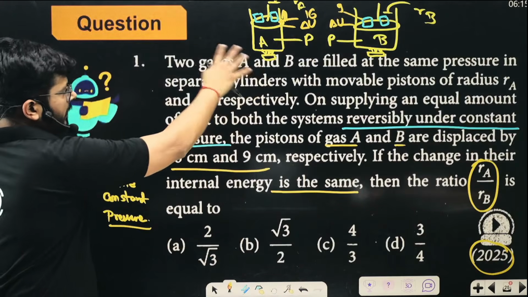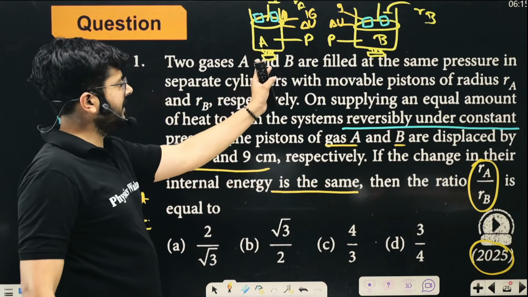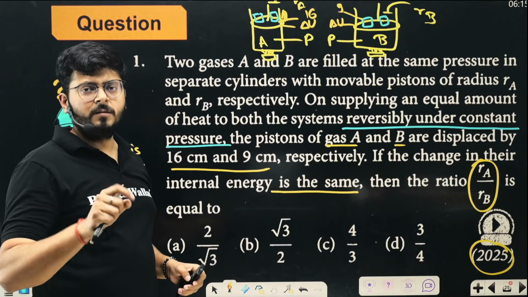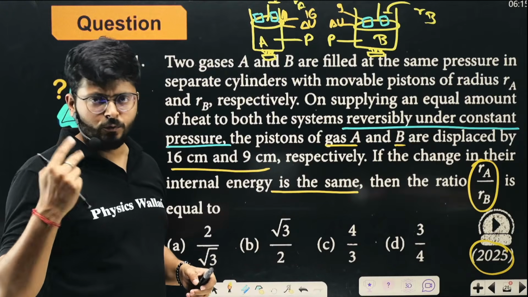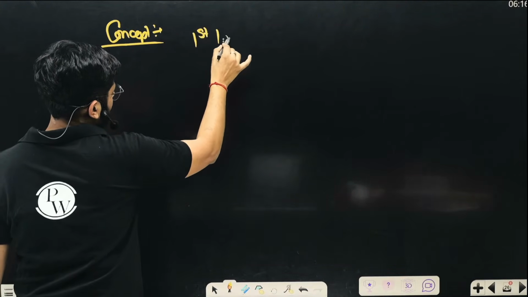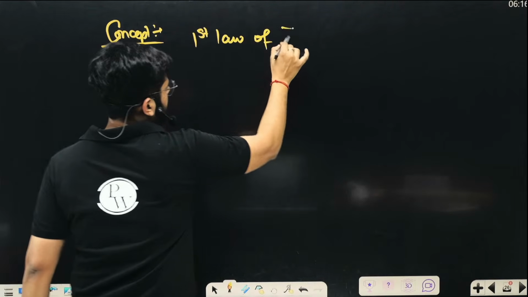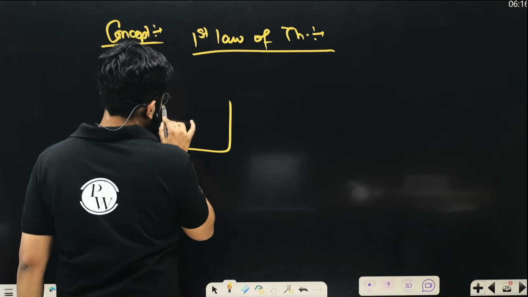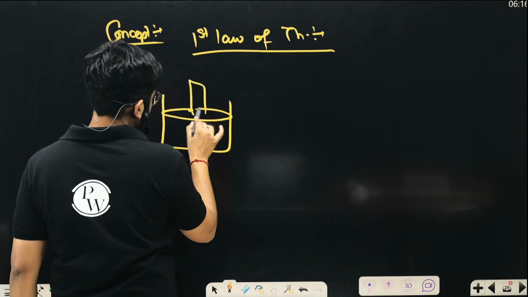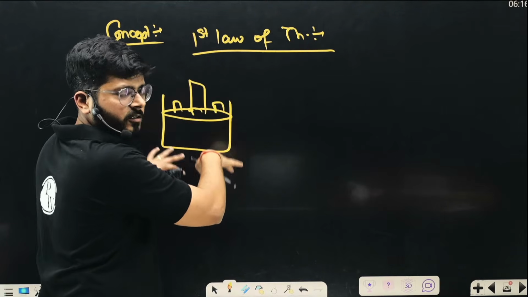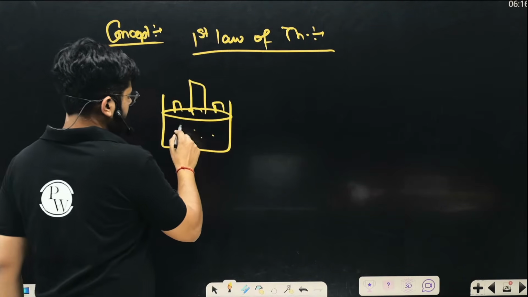So the concept over here is, in this system, what is happening? The heat added is doing two things, right? Whenever you are heating the system, added heat can do two things. So this is the first law of thermodynamics. When the heat is added to the system, this is the system fitted with a piston and some constant pressure is there on it. So constant pressure is exerted on the gas. Some gas is filled inside, right?